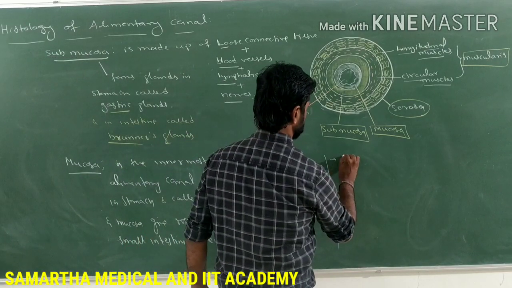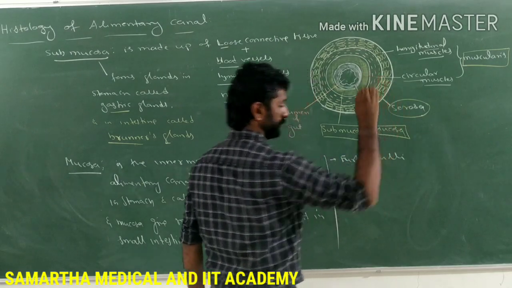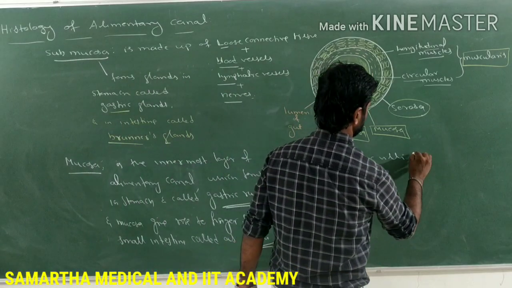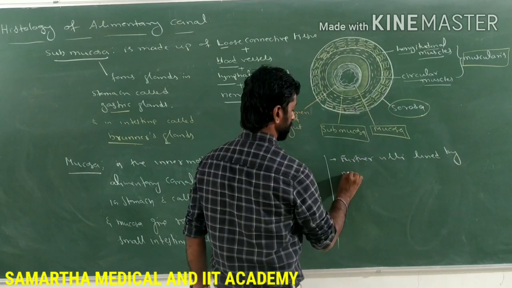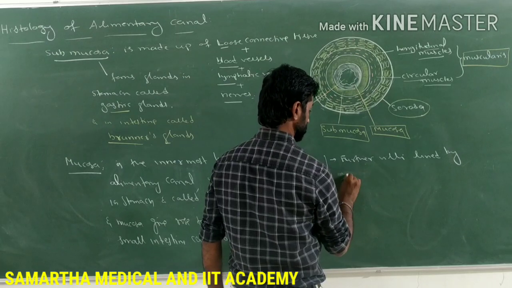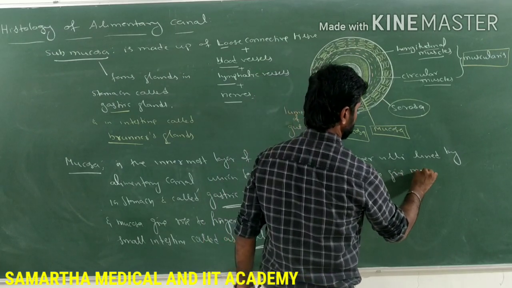So further, these villi are lined by cells to give microscopic projections.